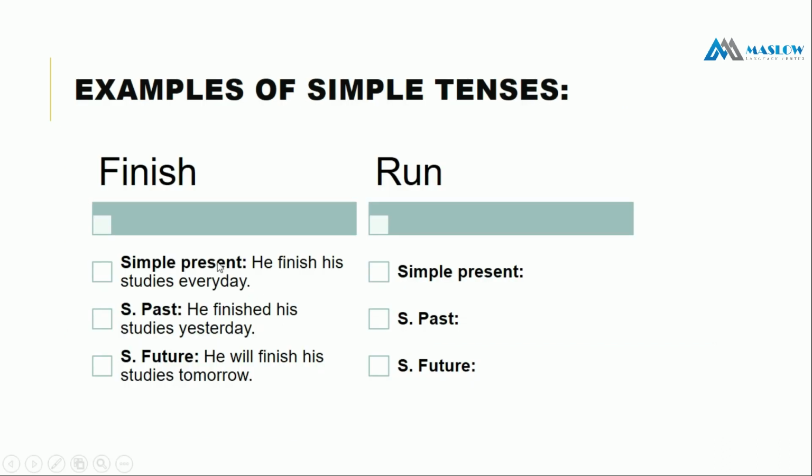Then if we look at the example of simple tense, simple present is first a subject he, normal main verb, he studies every day. Simple past এ আমরা যদি দেখি he finished verb এর past form, then his studies yesterday গতকাল. Then simple future he will finish his studies tomorrow. He will finish will এর সাথে verb এর main form, he studies tomorrow আগামীকাল. এখন আপনারা নিজেরা রান দিয়ে সিম্পল প্রেজেন্ট, সিম্পল পাস্ট, সিম্পল ফিউচারের এক্সাম্পল ট্রাই করতে পারেন.